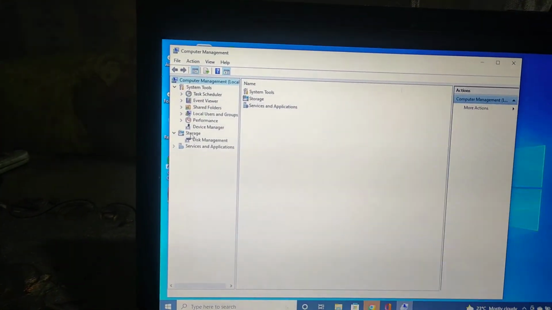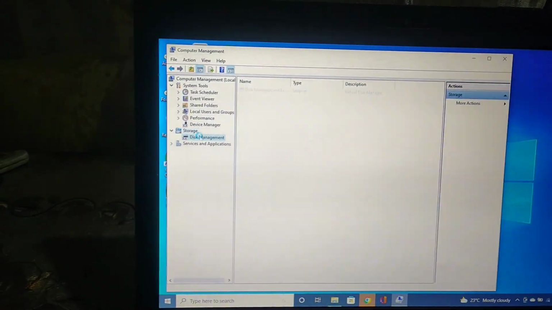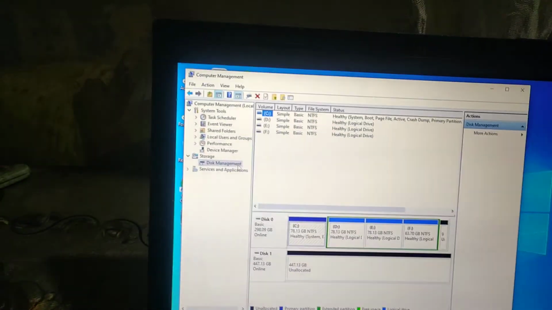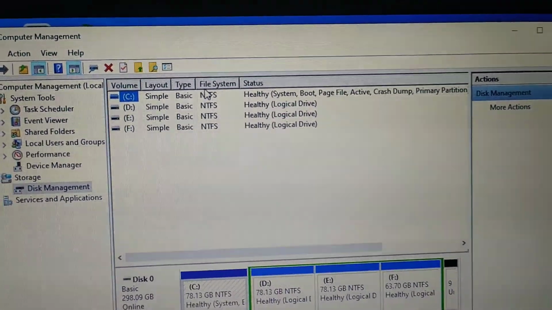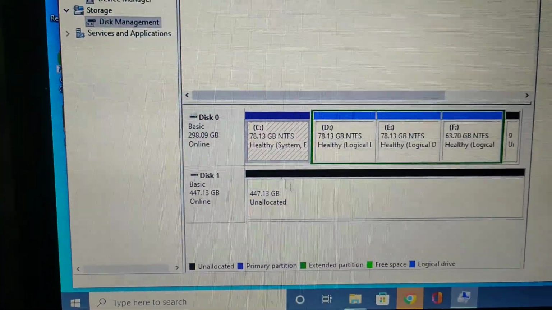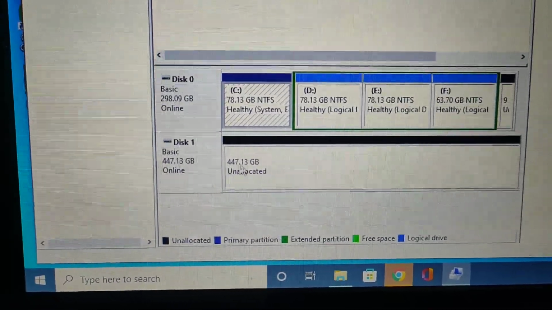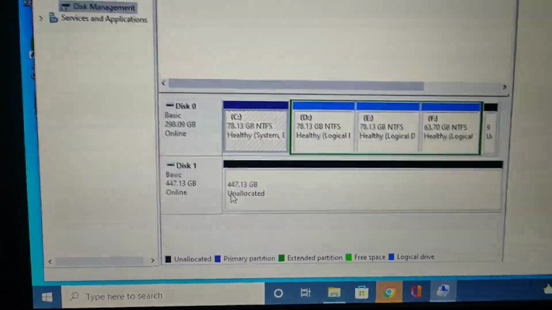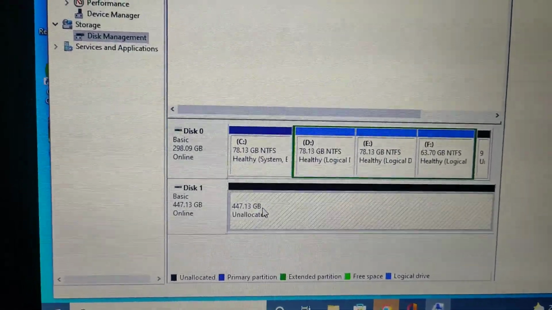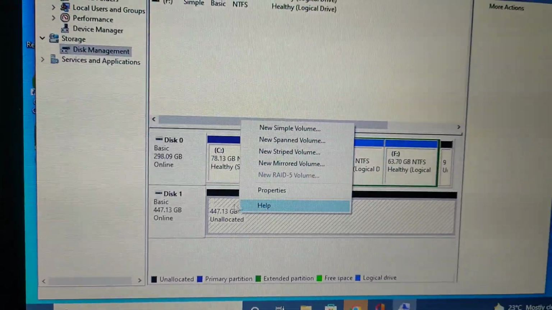And when you go to the storage setting, the Disk Management option, you can see we have 4 drives, and along with it, my drive is 480 GB, so we have a 447 GB unallocated drive. So as you can see, the drive is installed